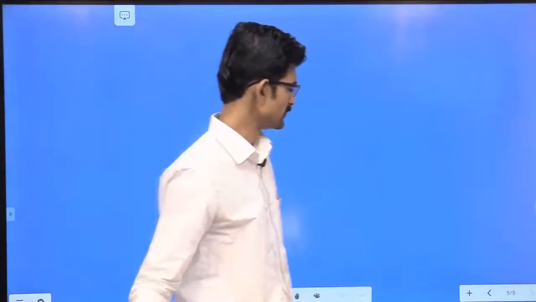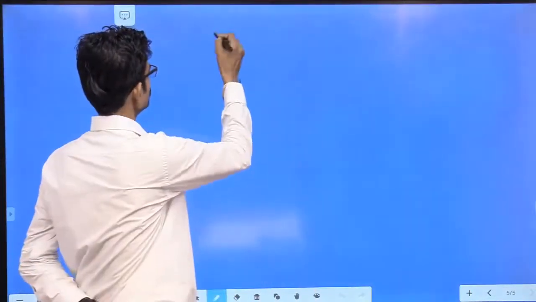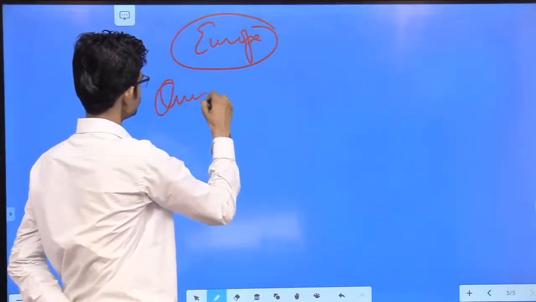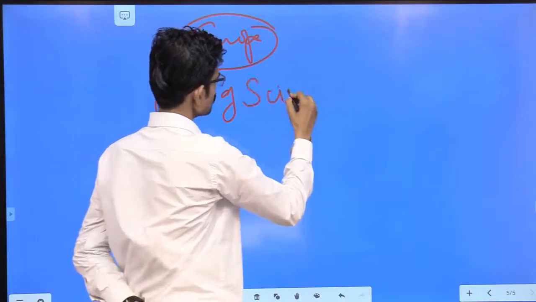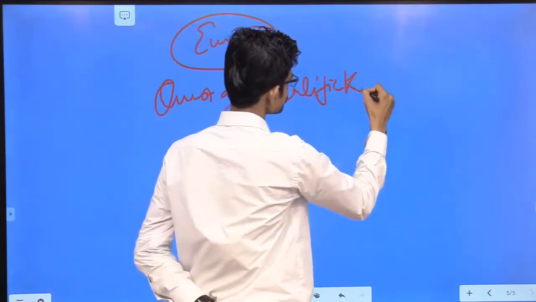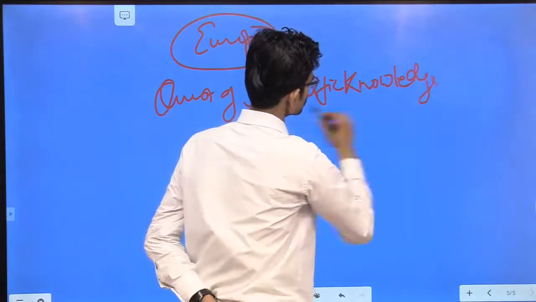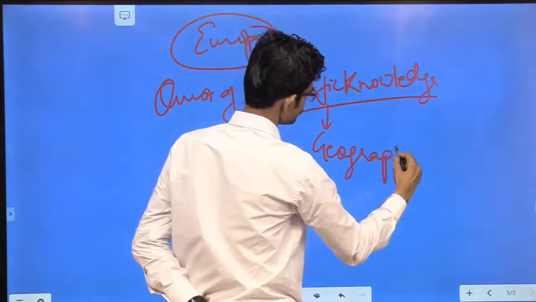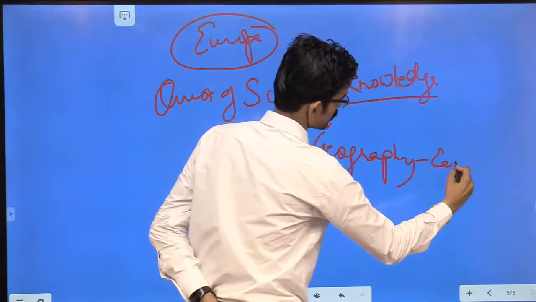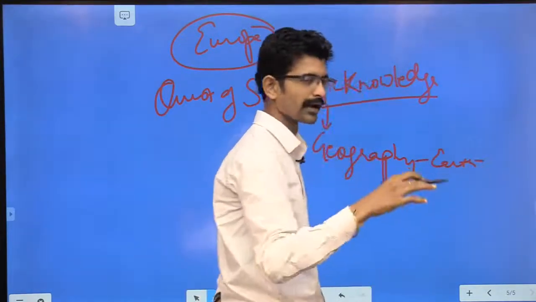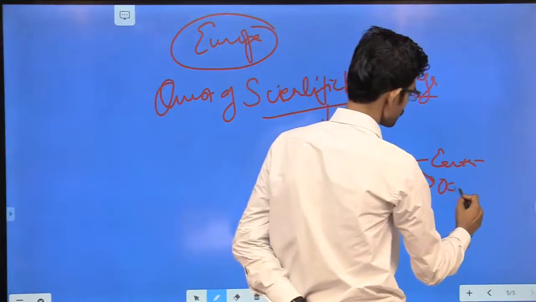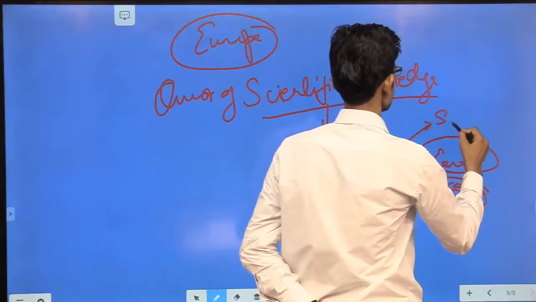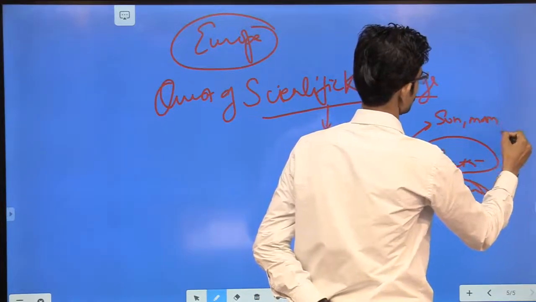So further, we see that in Europe the quest of scientific knowledge emerged. And now there were scientific researches in terms of geography: that the earth is round, not a flat body, then the concept of the ocean and how the ocean has waves, then the concept of sun, moon, and stars emerged.